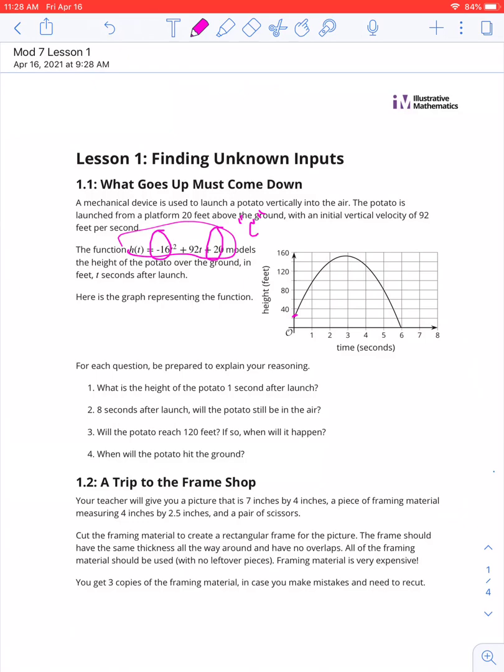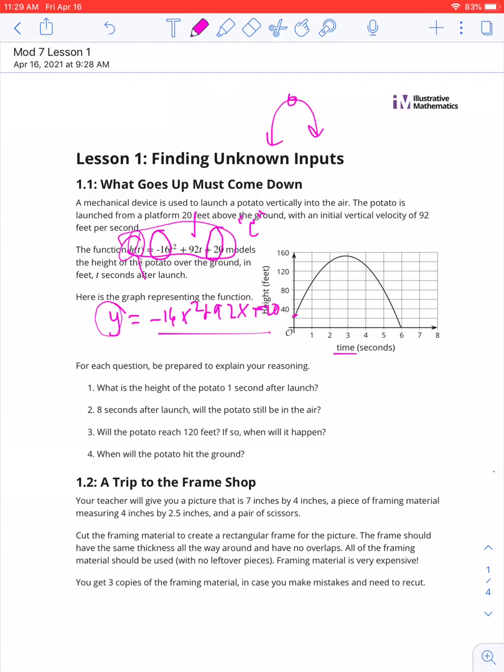A few things to notice. The 20 is the c from standard form, and that is our y-intercept, and also gives us our initial height. The negative 16, if you remember from the last unit, that is the acceleration of gravity in feet per second squared. And it is negative because anything that goes up has to come back down. And we know negative quadratics create a U shape with a maximum. The 92 is where we would place the velocity with the plane t. So h of t is what this function is called.